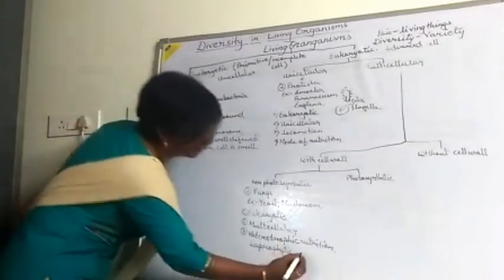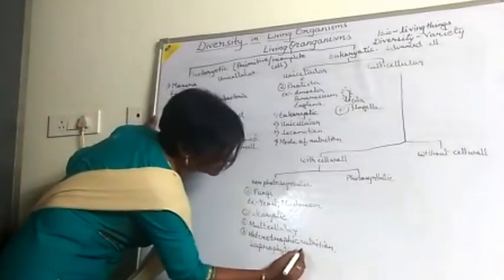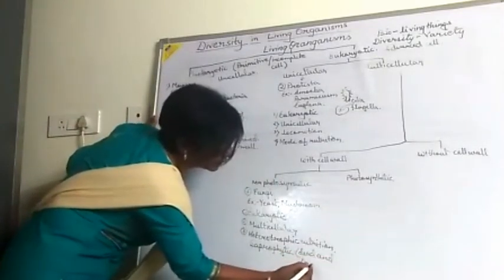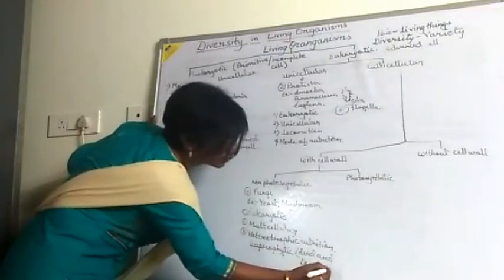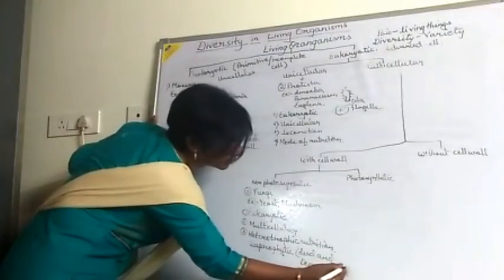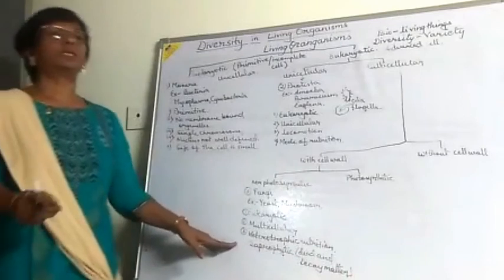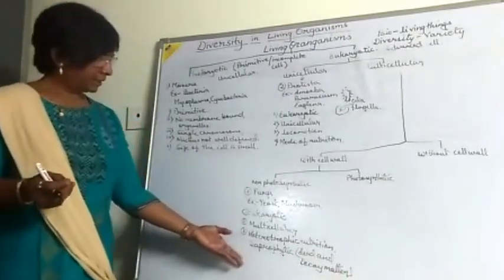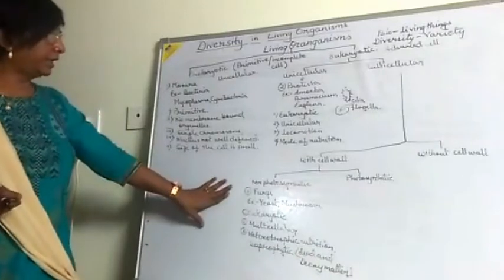That means they are taking the food from dead and decaying matter. This one we have studied in the previous chapter only. That's why we know that saprophytic nutrition they are taking.